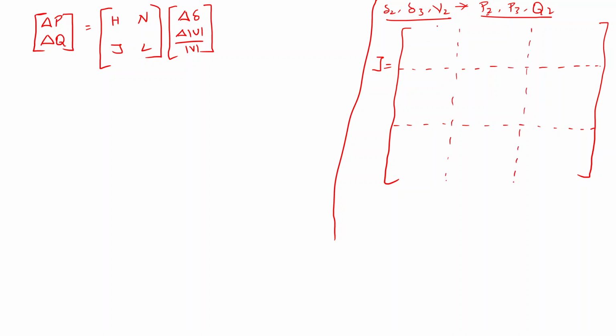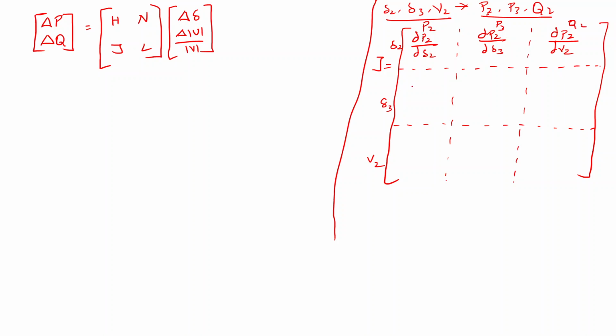So this is for P2 and this is for P3 and this is for Q2, and it will be del 2 and this will be del 3 and this will be V2. So here I will get dou P2 divided by dou del 2, dou P2 divided by dou del 3 and dou P2 divided by dou V2.